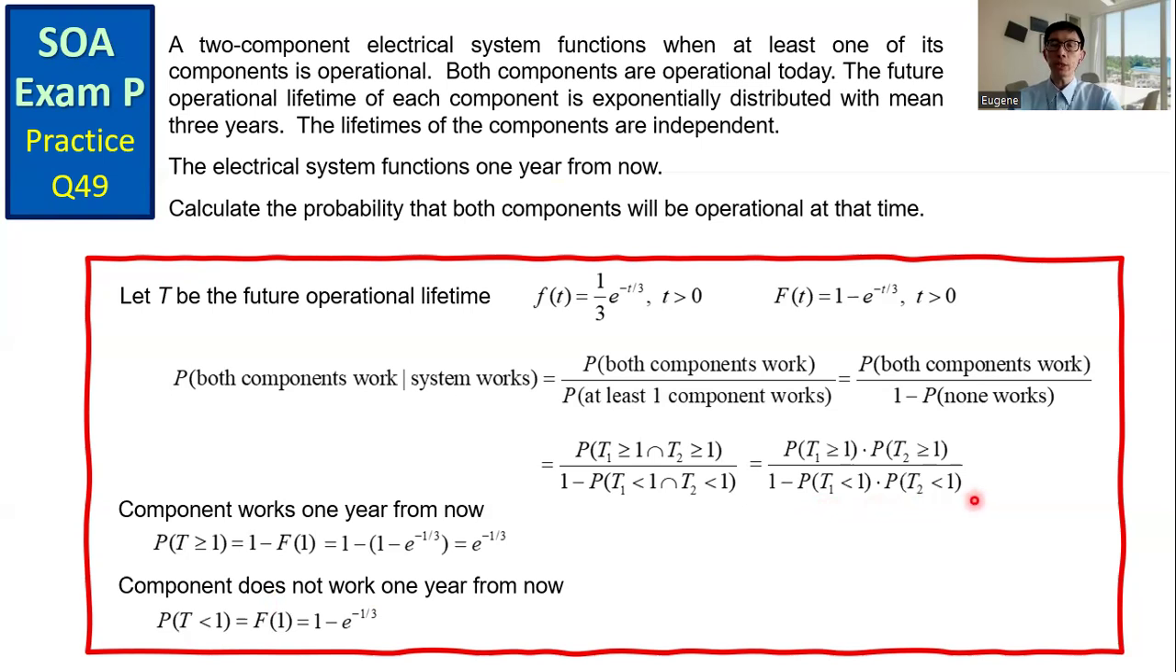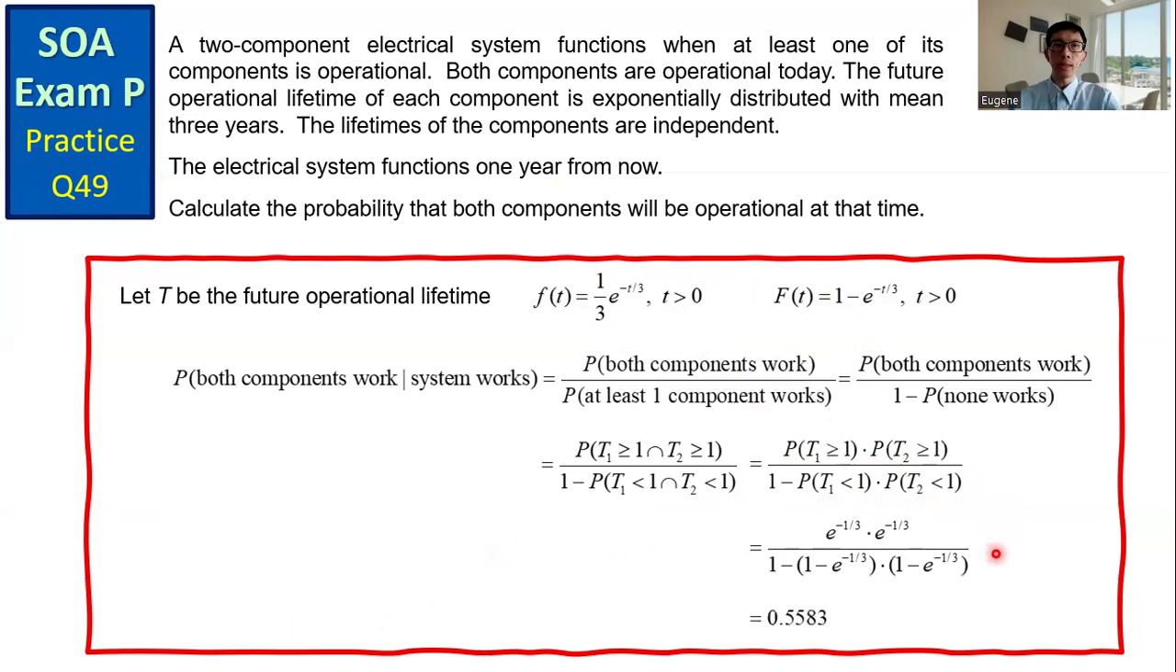T1 and T2 have the same distribution as T, and the corresponding probabilities are already calculated. So we simply substitute the corresponding values into the expression. Upon calculation, we get that the probability that both components will be operational at that time, given that the system functions 1 year from now, is 0.5583.